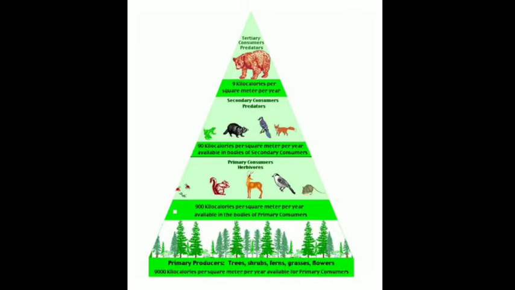So when animals eat, only a small amount of the food is converted into new tissue, that is the food for the next trophic level. Therefore, at each trophic level, less biomass is transferred. You can see here the amount of biomass that is available is the maximum, and then as you keep on moving upwards towards the apex, the amount of biomass decreases. Is that clear? That means the producers have the maximum biomass, while the carnivores have the least biomass. Is it clear? So this is the pyramid of biomass.